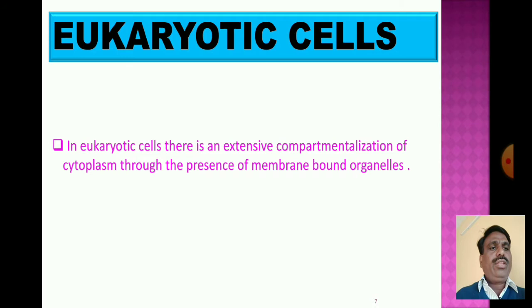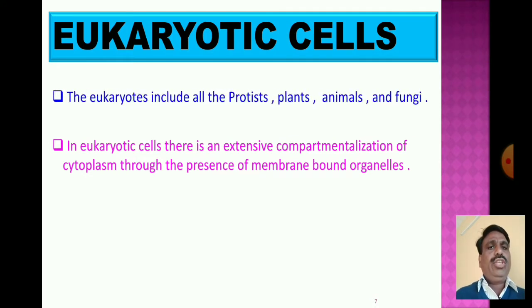Now, the eukaryotes include protists, plants, animals and fungi. In the eukaryotic cell, there is an extensive compartmentalization of the cytoplasm through the presence of membrane-bound cell organelles.